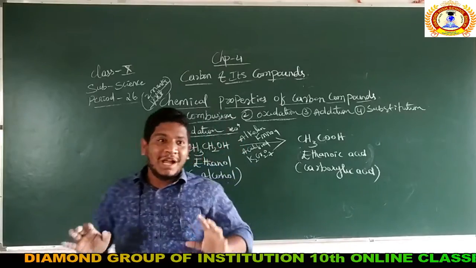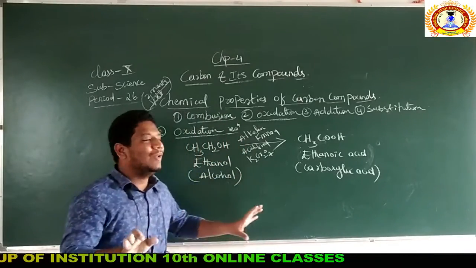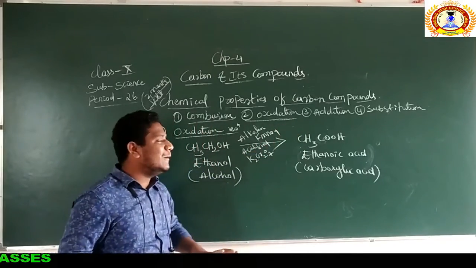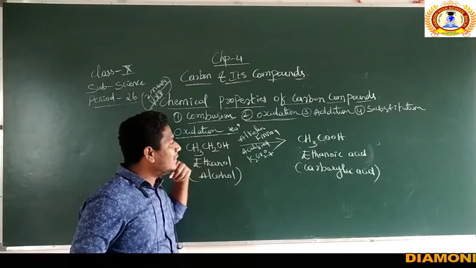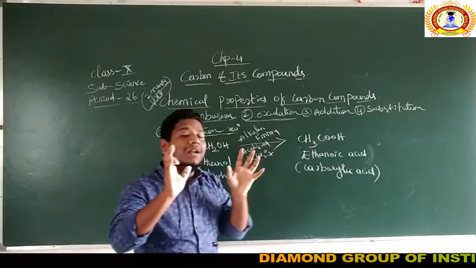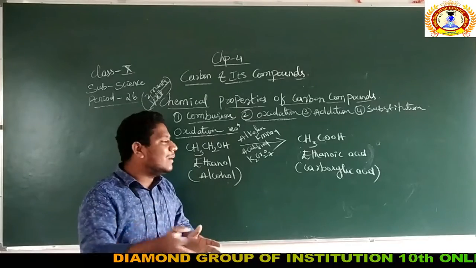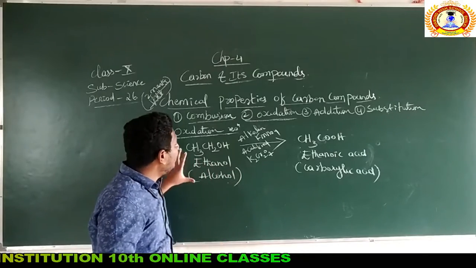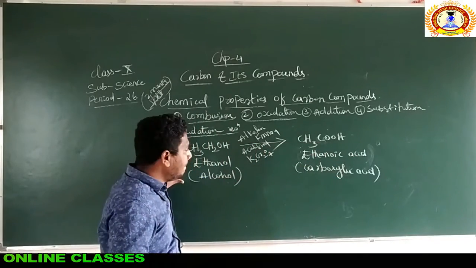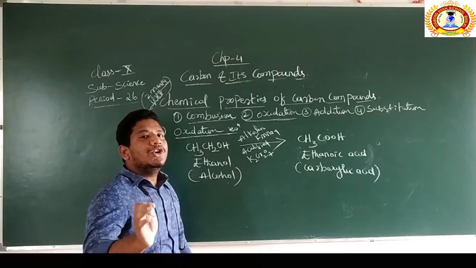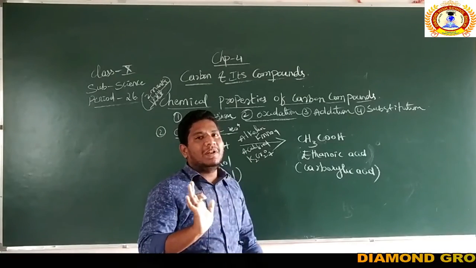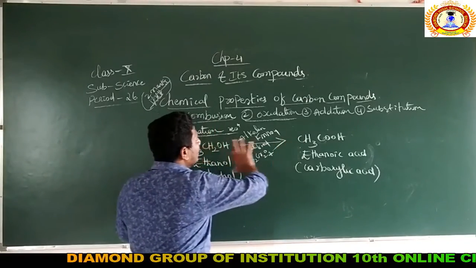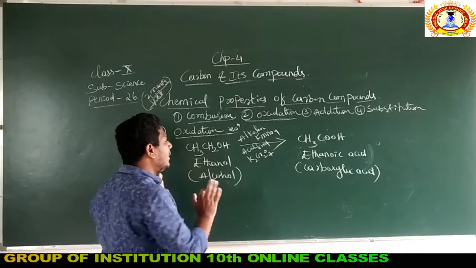This is very simple. I just showed all those molecular formulas and structural formulas to make sure you understand how this is formed, so that you do not get confused later. So why it is CH3CH2OH and why this is CH3COOH. To make you understand that concept, I showed you all the molecular and structural formulas. You need to represent the reaction compulsorily. Then after representing the reaction, you need to write the explanation of this reaction. Simple. Don't write lengthy. Just write the explanation of this reaction in your own words. I will tell you how to write.